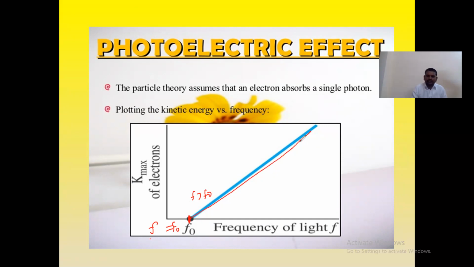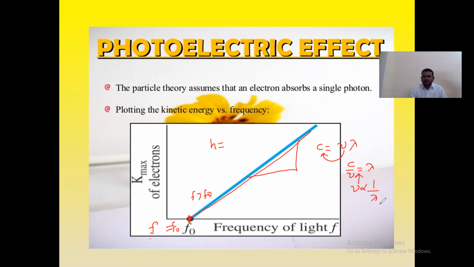If you take the slope of this line, this slope will give you the Planck's constant. See here, both the frequency and the wavelength are inversely proportional to each other. You know already very well, c is equal to nu lambda. Take lambda towards the left-hand side, then c by nu is equal to lambda. So nu is inversely proportional to lambda, that is, proportional to 1 by lambda.